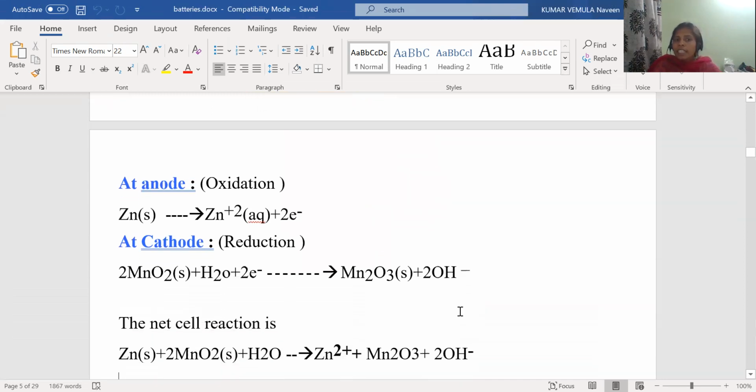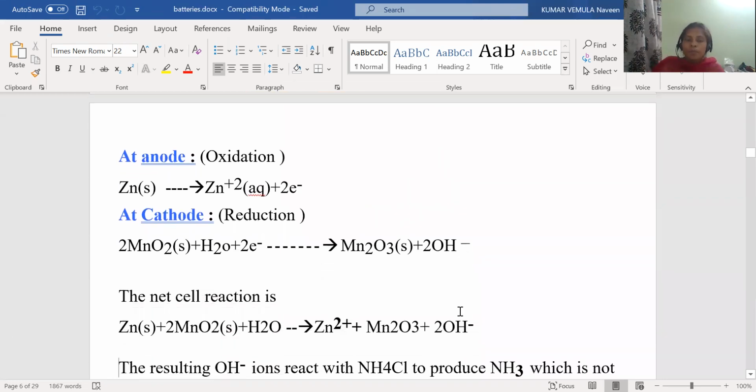So now let us see the reactions at anode and the cathode. Which is acting as anode? Zinc. And which is acting as a cathode? Graphite. But what is the formula of graphite? Graphite formula is carbon. So zinc should undergo oxidation at anode. Carbon should undergo reduction at cathode. So zinc is obviously participating at anode, but carbon is not participating at cathode.